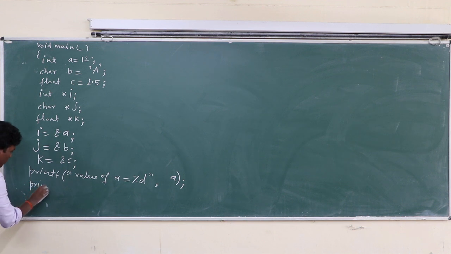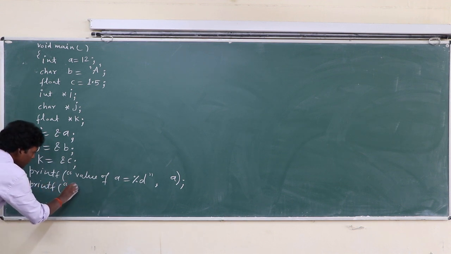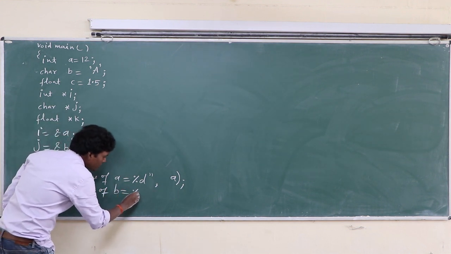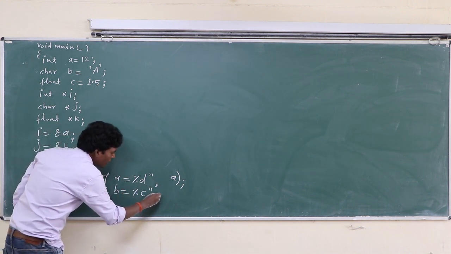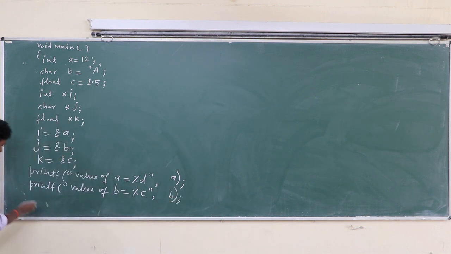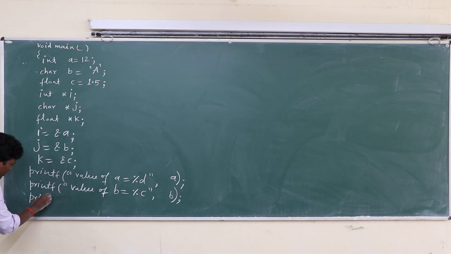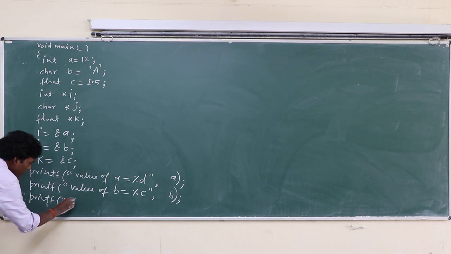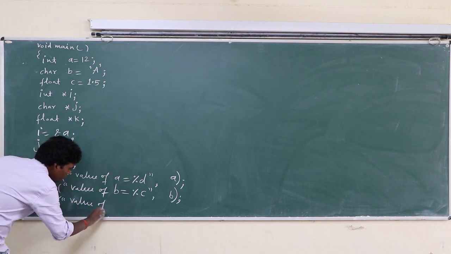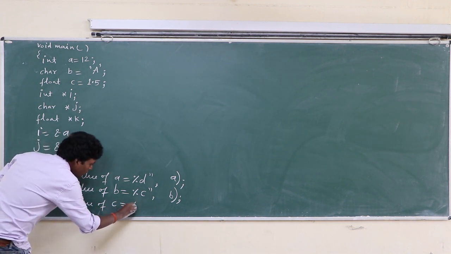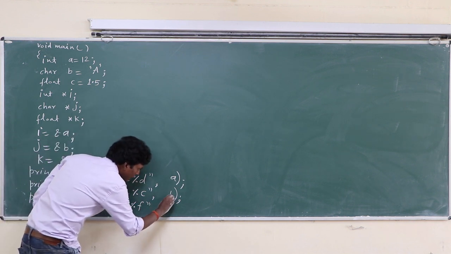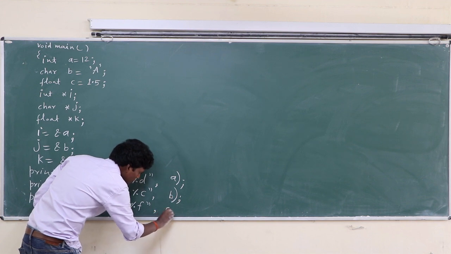Printf value of b equal to %c, because it is a character. Print b. Printf value of c equal to %f, and here is c.